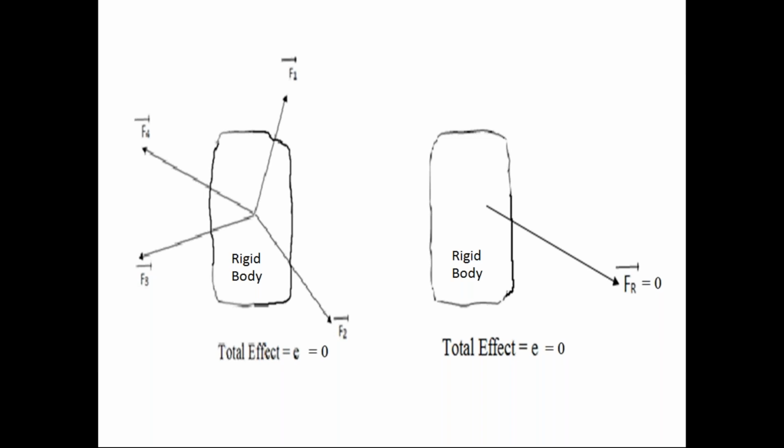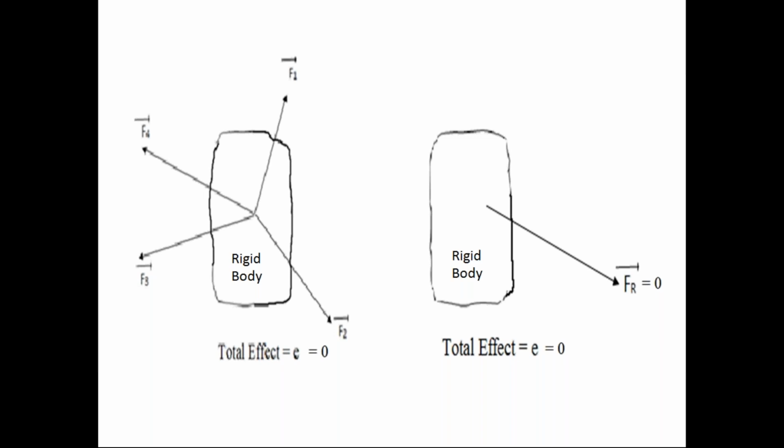There is no change in the condition of rigid body because in the equilibrium condition, the effect of the force system on the rigid body is 0. If there is no change in the condition of rigid body under the action of the force system in equilibrium condition, it is known as the equilibrium condition of rigid body.